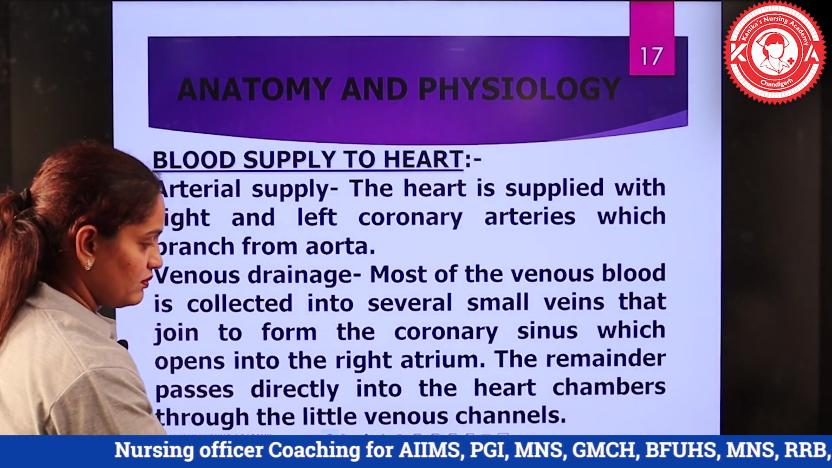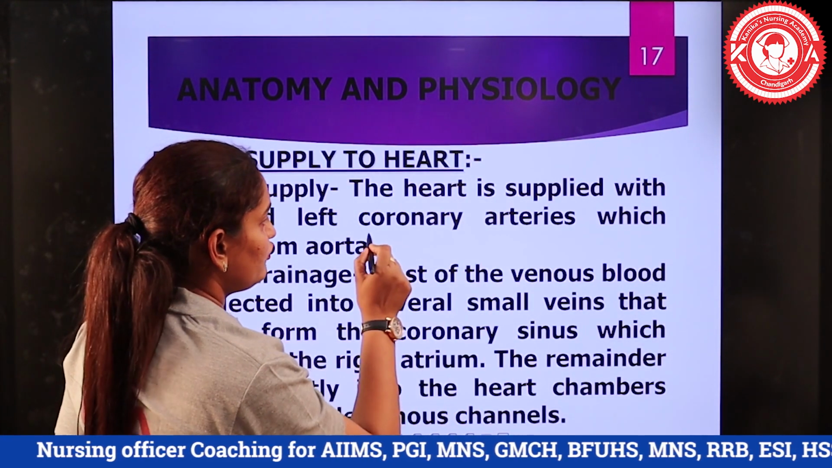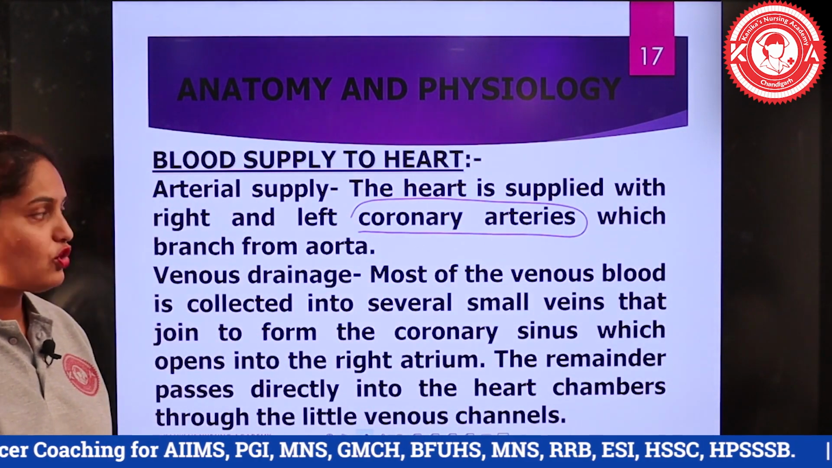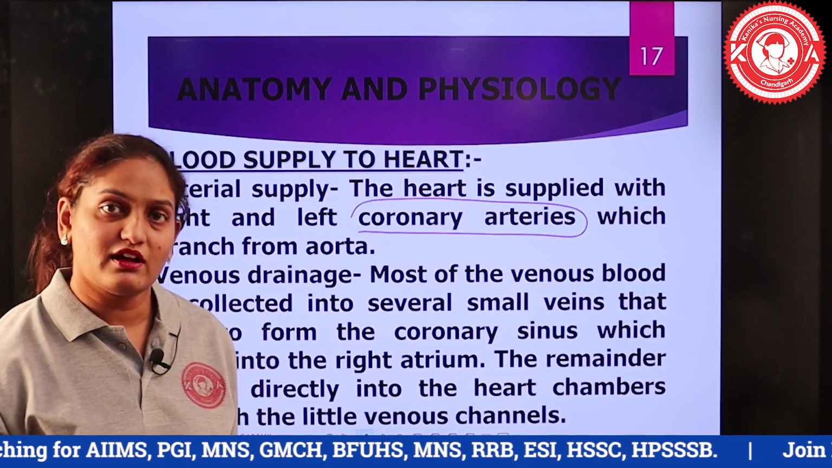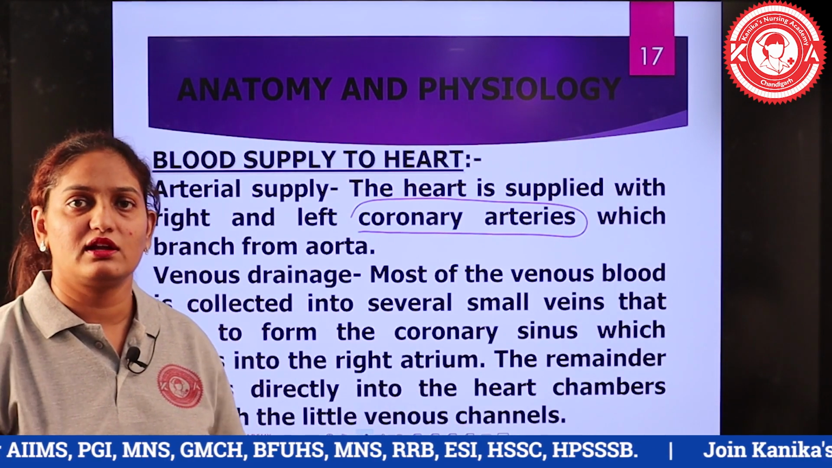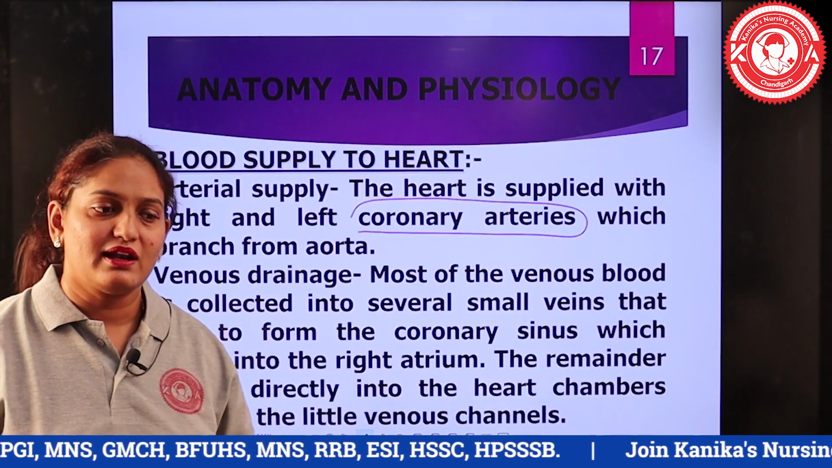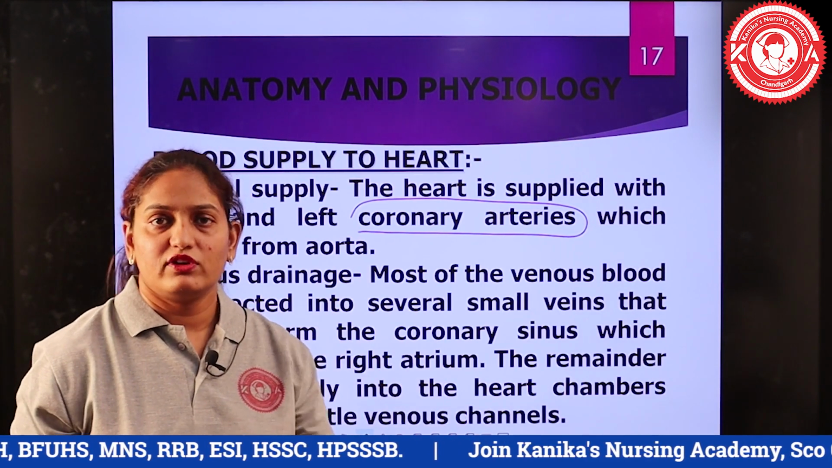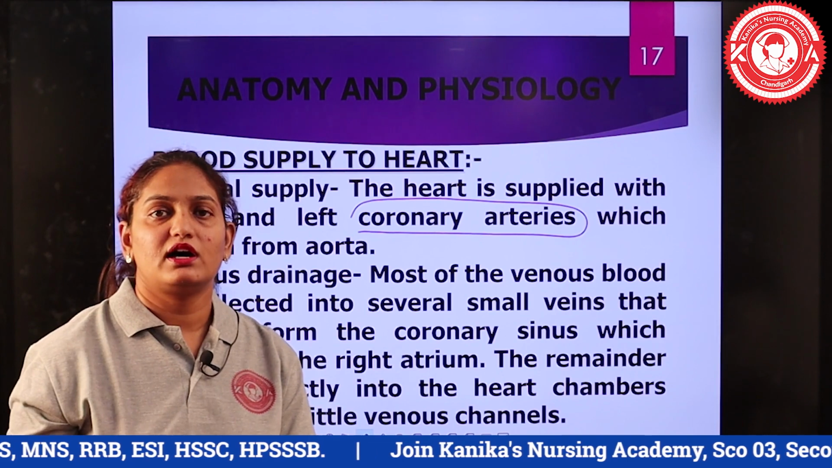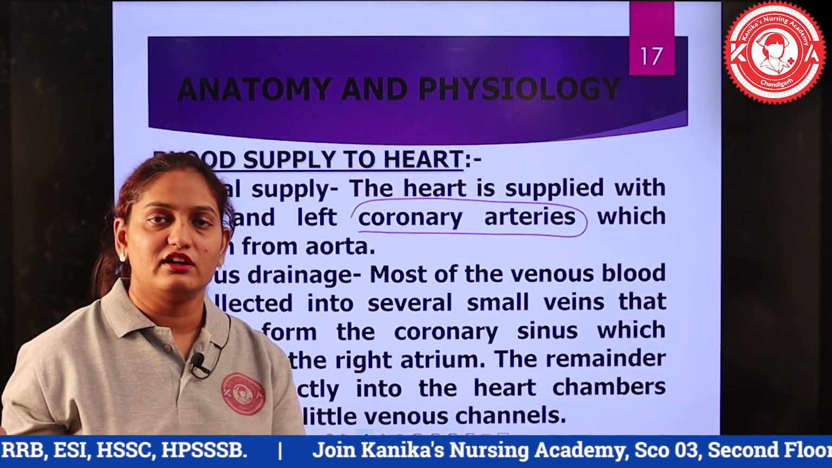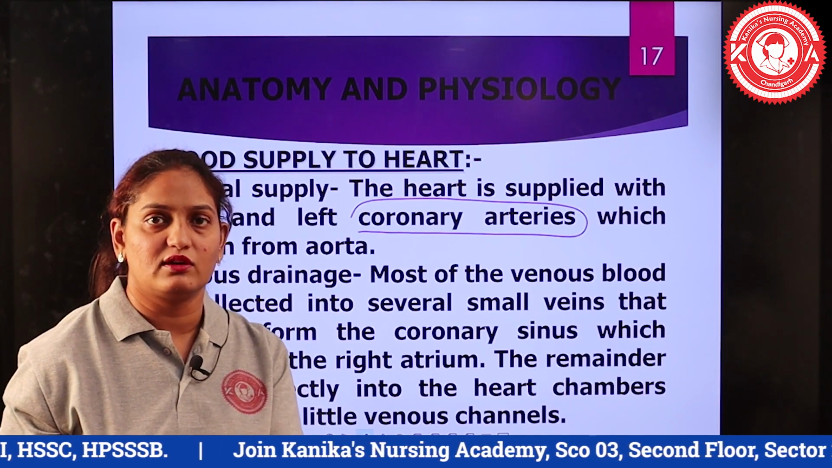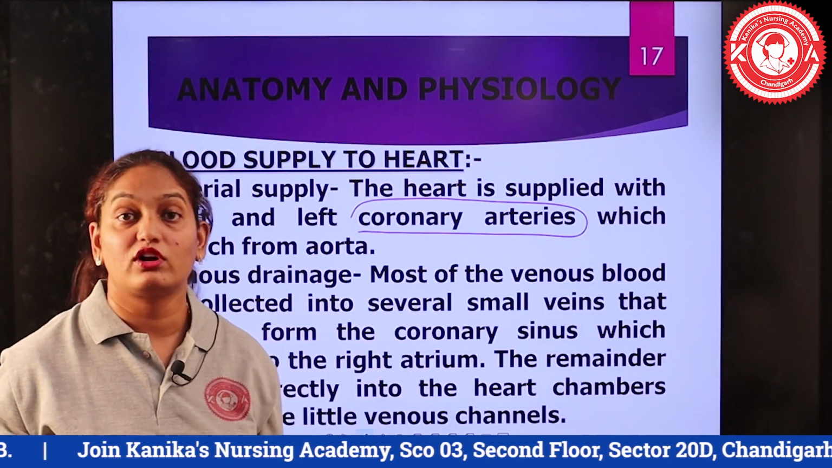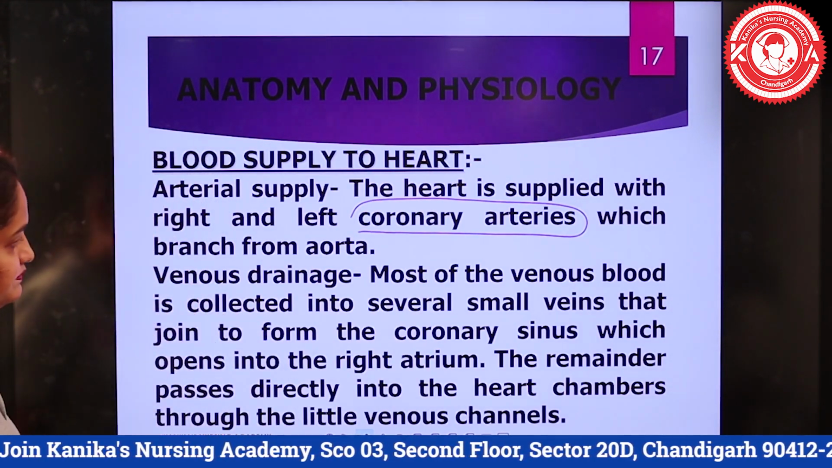There are branches of the aorta, and one of those branches is the coronary artery. The coronary artery further divides into right and left coronary artery. Primarily the right coronary artery supplies the posterior and inferior part of the heart, and the left coronary artery and its branches like the LAD and the circumflex supply blood to the anterior and the superior part or the lateral part of the heart.